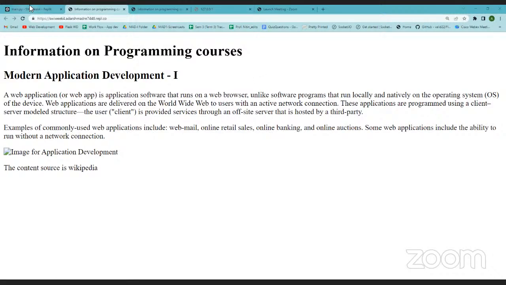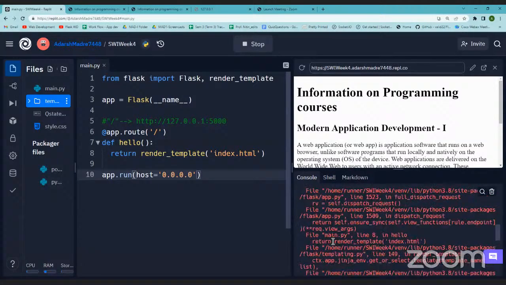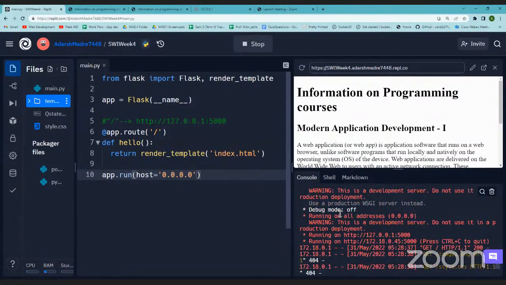Okay, so you see that with this, we are rendering a static HTML page. Now there is something called debug mode. If I go back to where my application was running, it says debug mode off. What debug means is it will show you if there are any issues with your application, your server or whatever it is, right there on the screen. Why is this important? This is important to figure out exactly what is wrong with your code.